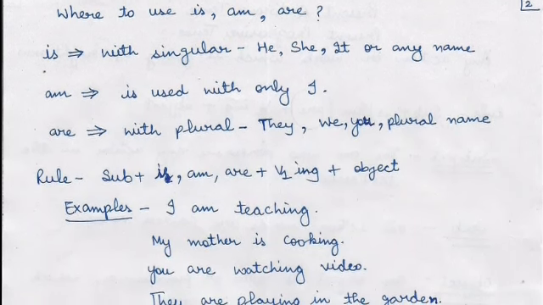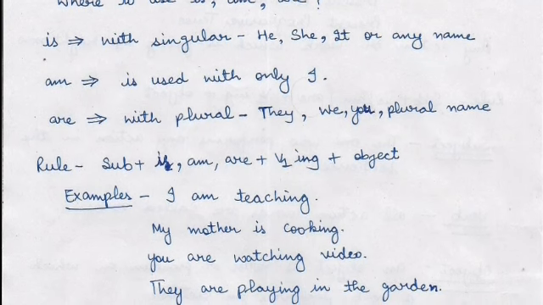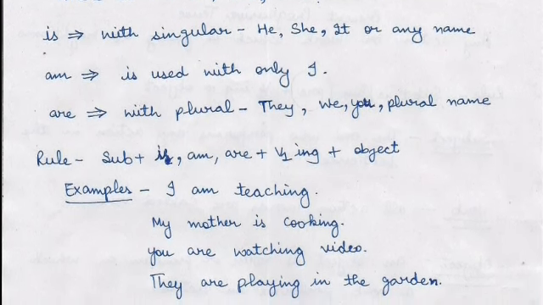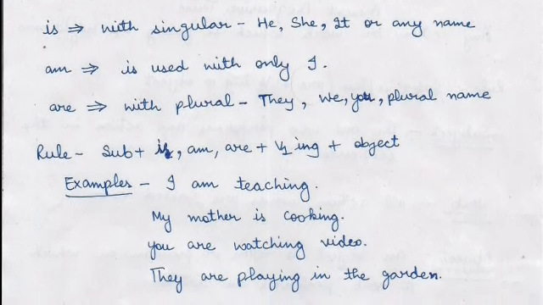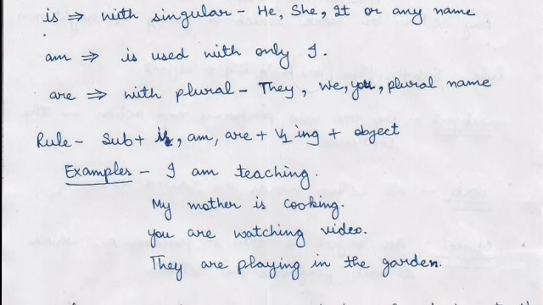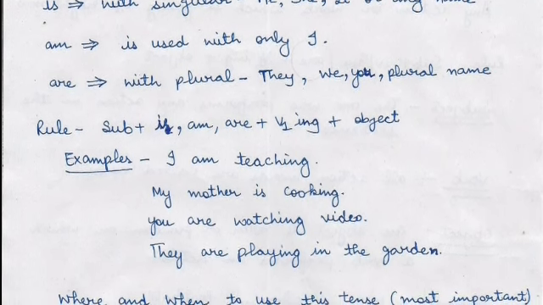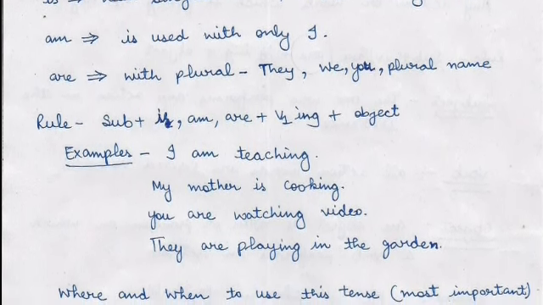Now, where to use is, am, are? Is we use with singulars like he, she, it, or any name, and am is used with only I, with first person only, and are is used with all the plurals, they, we, you, or plural names.